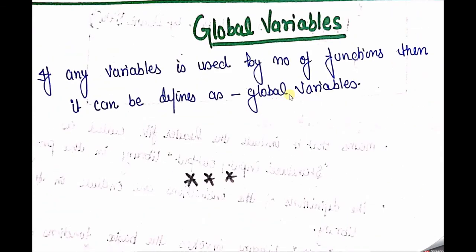So the next point is the global variable. As I already told you, if a variable is used by a number of functions, not only the main function, not only function one, but by one or more than one function, in simple language, if any variable is being used by more than one function, then we use a global variable declaration.